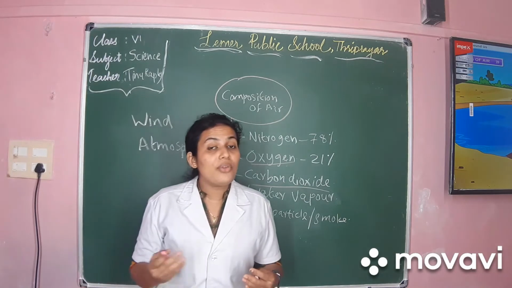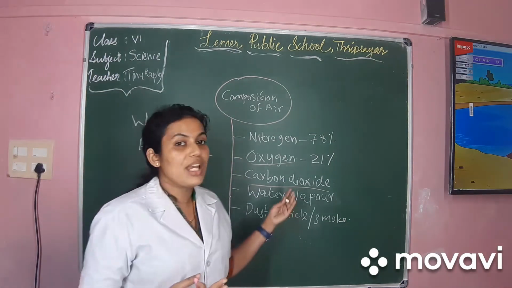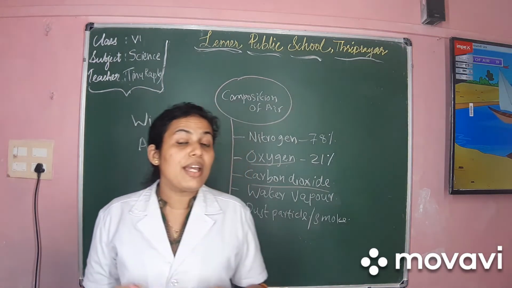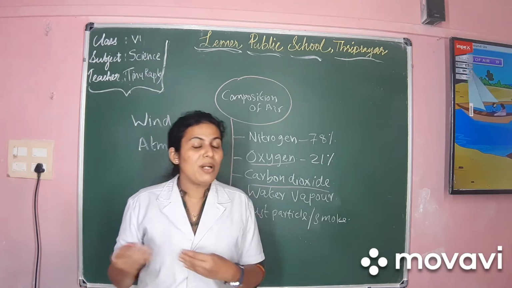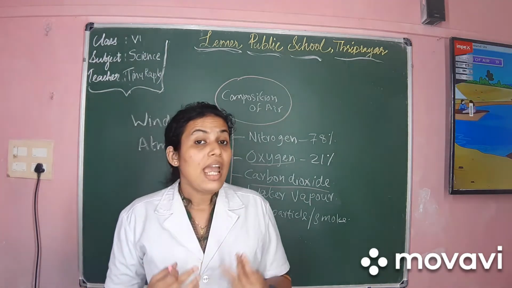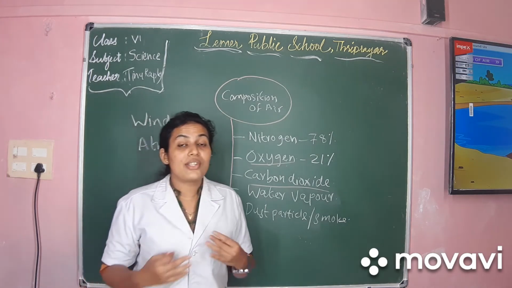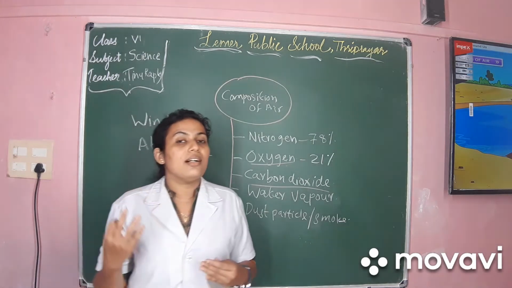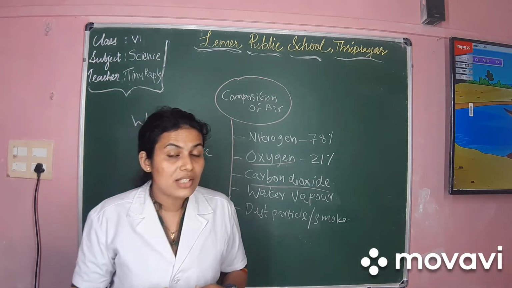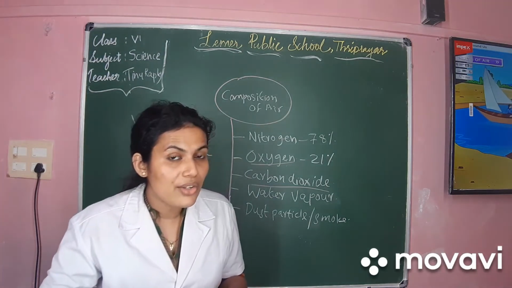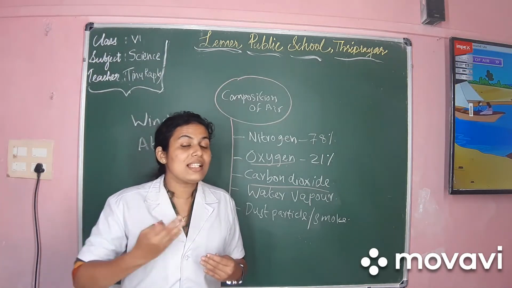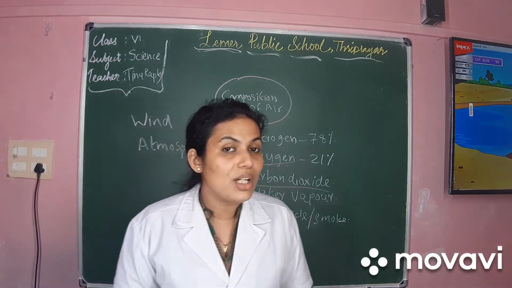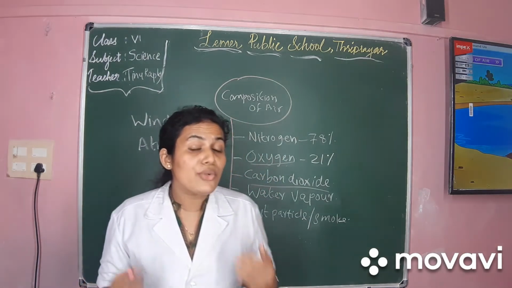So dear children, that is how the balance of oxygen and carbon dioxide is maintained in our atmosphere. Now, we also just now saw various human-made activities like deforestation, air pollution, etc. that cause harm to this balanced nature. The deforestation, air pollution, etc. cause increase of carbon dioxide in the atmosphere, and it destroys this balance. Now dear children, we are reaching the last portion of this chapter, that is uses of air.